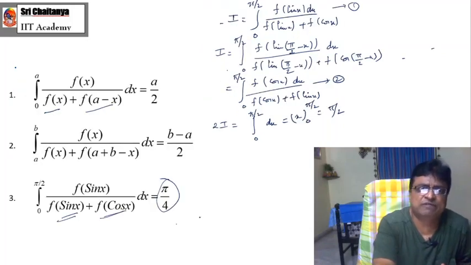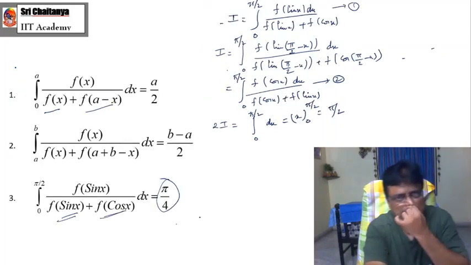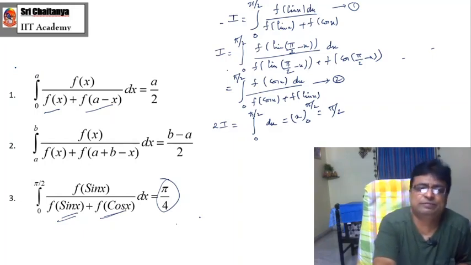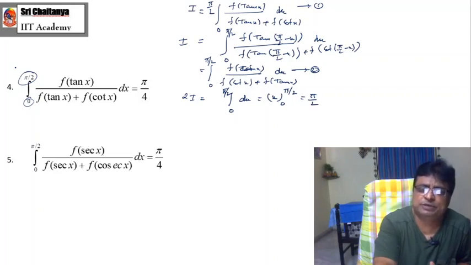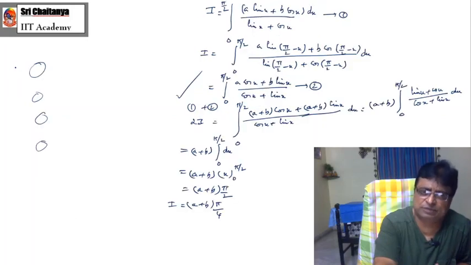Integration 0 to a, f of x dx by f of x plus f of a minus x is equal to a by 2. A to b, f of x dx by f of x plus f of a plus b minus x is equal to b minus a by 2. Integration 0 to pi by 2, f of sin x by f of sin x plus cos x dx is equal to pi by 4. And 0 to pi by 2, f of tan x by f of tan x plus cot x is pi by 4. 0 to pi by 2, f of secant x by f of secant x plus f of cosecant x dx is equal to pi by 4.